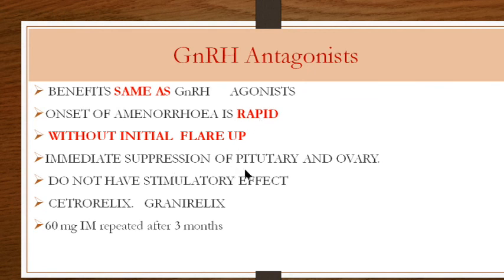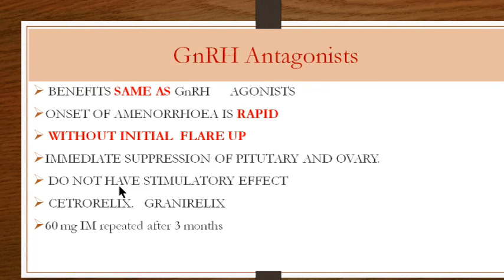And there is immediate suppression of the hypothalamo-pituitary-gonadal axis, there would be hypogonadotrophic hypogonadism, and therefore FSH and LH decrease, and therefore there is no estrogen and progesterone. Everything is the same. Apart from that, the initial flare-up is not there, so that time is saved and the effect would be rapid.